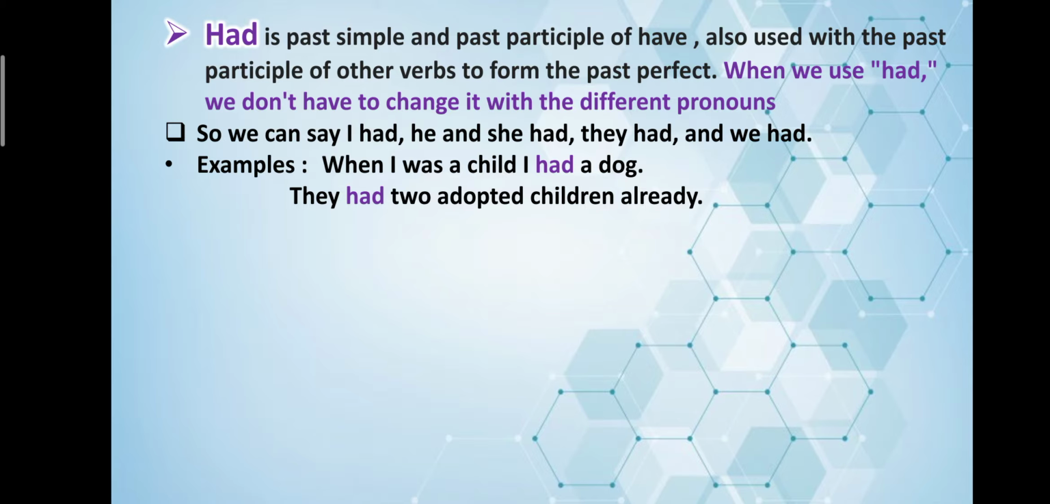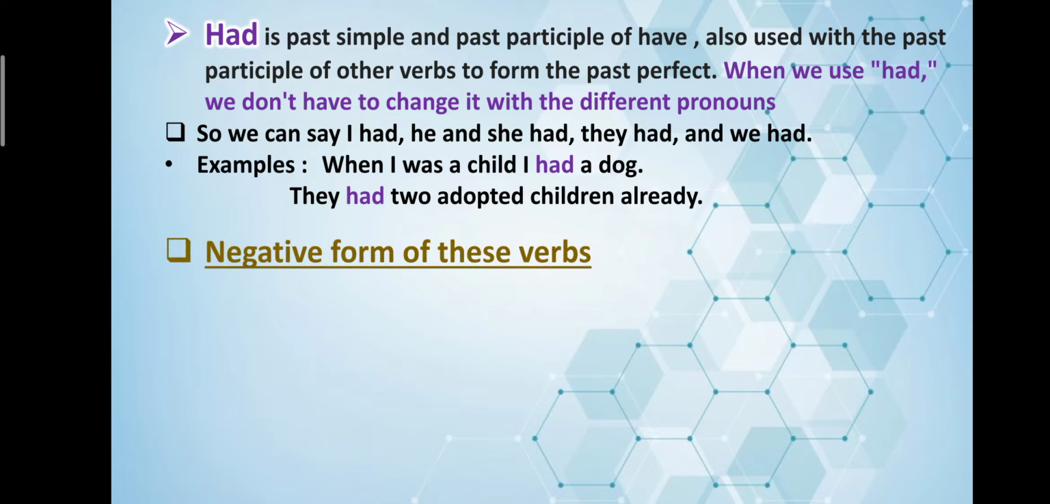Example, when I was a child, I had a dog. They had two adopted children already. So when we are speaking in past tense, had never changes its form. It is always had with first person, second person, and third person.